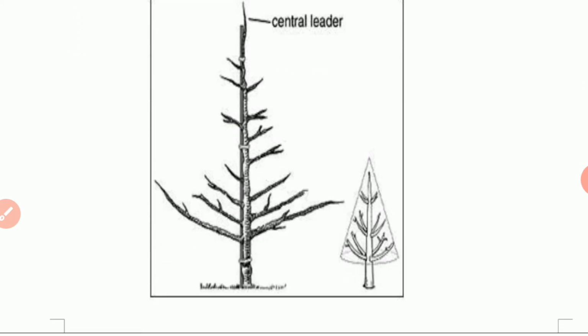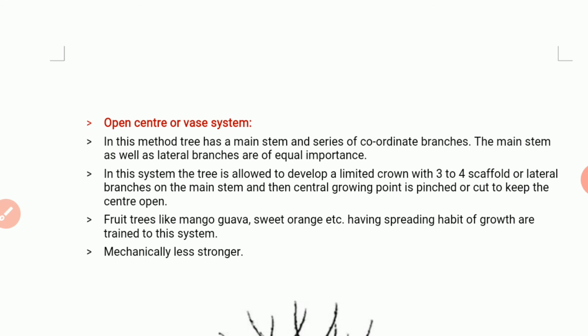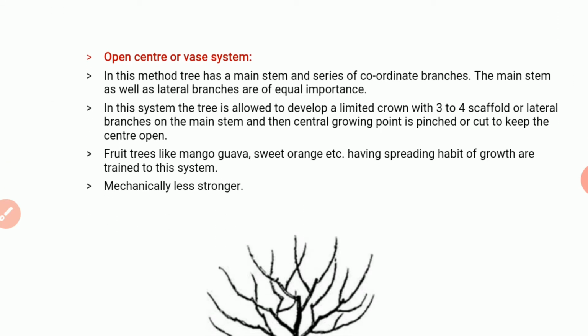Then the second one is the open center or vase system. In this method, the tree has a main stem and a series of coordinate branches. The main stem as well as the lateral branches are of equal importance.